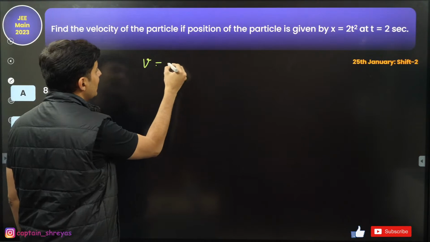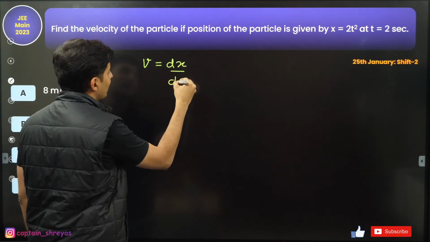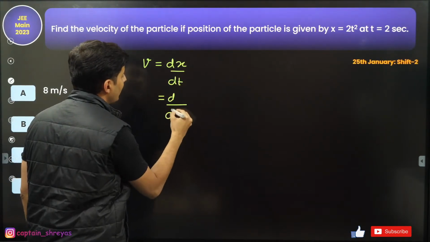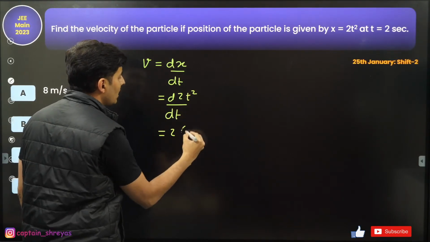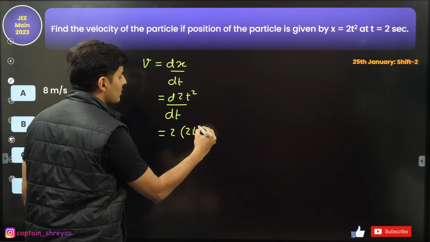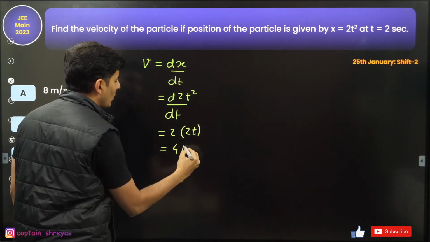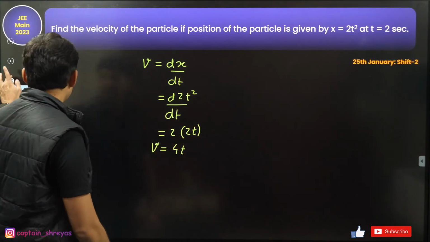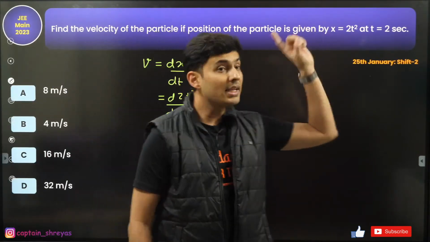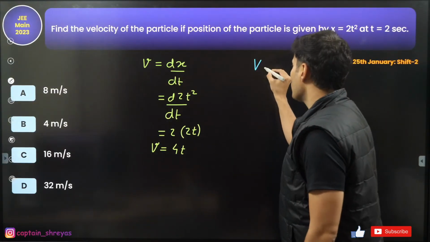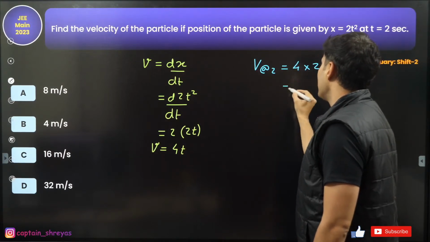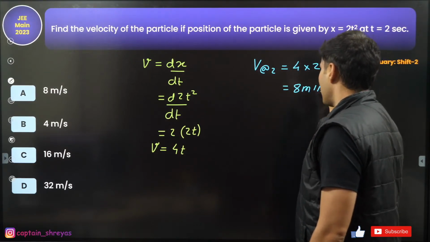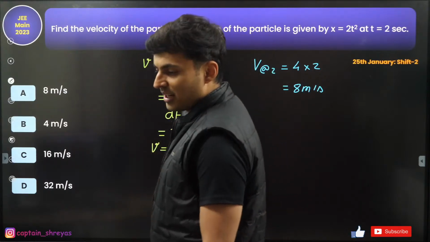So velocity is derivative of x with respect to time. That means it is derivative of 2t square with respect to time. 2 is a constant. Derivative of t square is 2t. 2 2s are 4. So answer will be nothing but 4t. But the question says velocity at 2 seconds. So velocity at 2 seconds will be 4 into 2, which is nothing but 8 meters per second. 8 meters per second is option A.